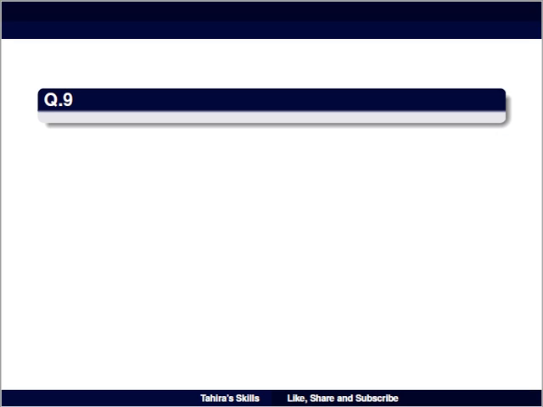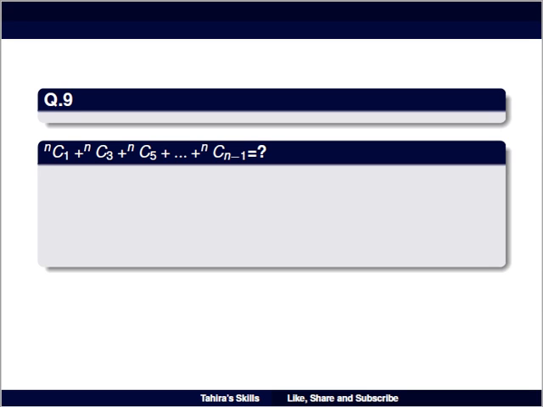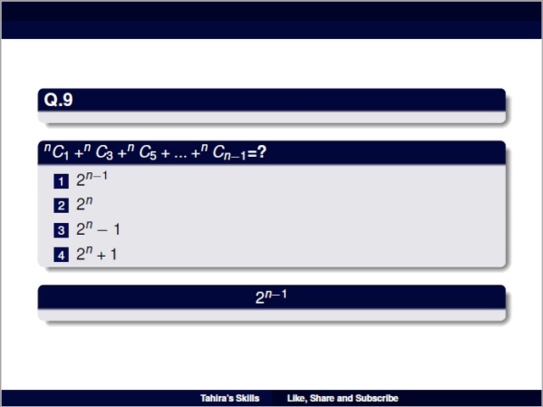Question number 9 is nC1 plus nC3 plus nC5 so on nC(n-1) is equal to, option number 1 is 2^(n-1), option number 2 is 2^n, option number 3 is 2^(n-1), and option number 4 is 2^(n+1). And the right answer is 2 raised to power n minus 1.